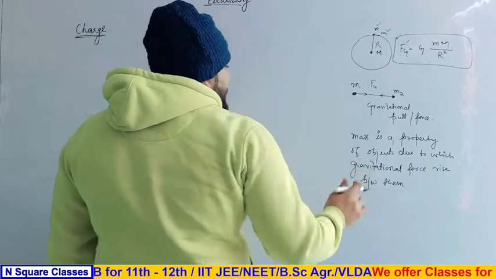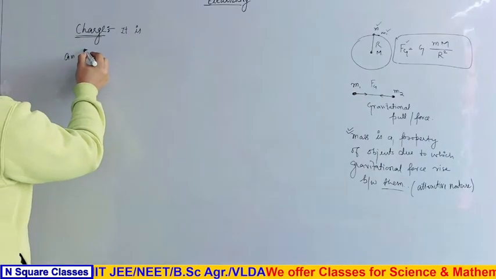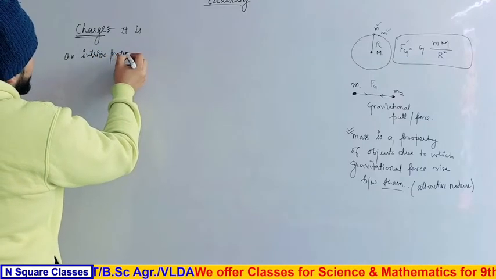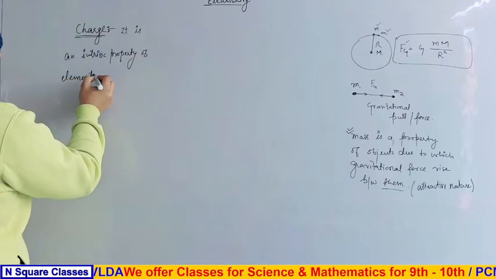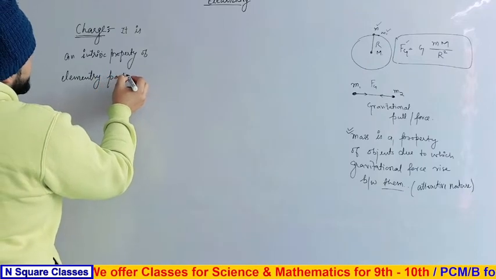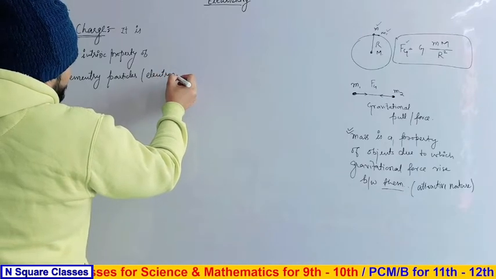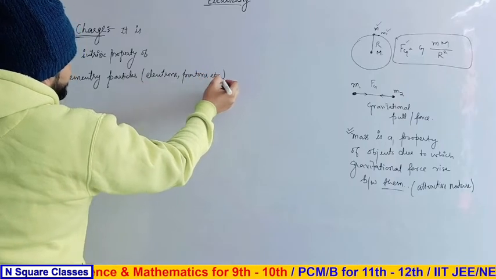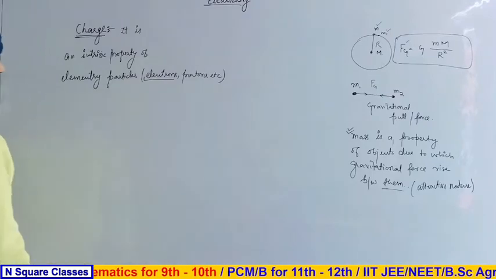Now, the main thing is that mass is the property of an object due to which gravitational force arises between them. It is an intrinsic property of elementary particles like electrons, protons, etc. We are basically dealing with electrons. And why? We will discuss that also.